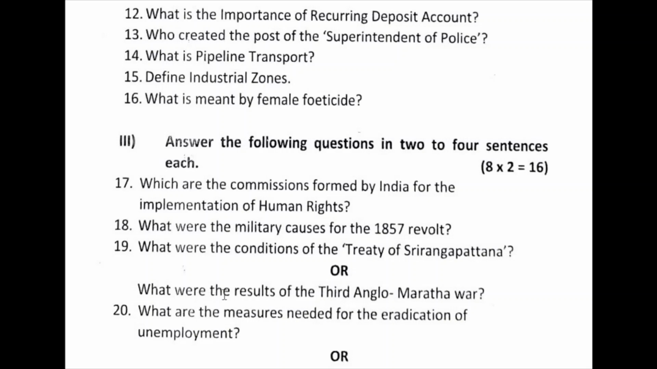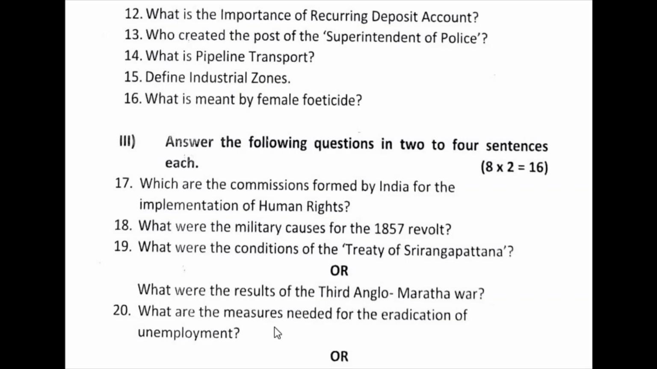Okay. Next, what were the results of the Third Anglo-Maratha War? Peshwa Bajirao II tried to free himself, attacked the British residency at Pune and burnt it. Bajirao surrendered to the British. The post of Peshwa was abolished and he was pensioned off. The British installed Pratap Simha as the ruler and named him the Maratha leader. So this is the result of the Third Anglo-Maratha War.